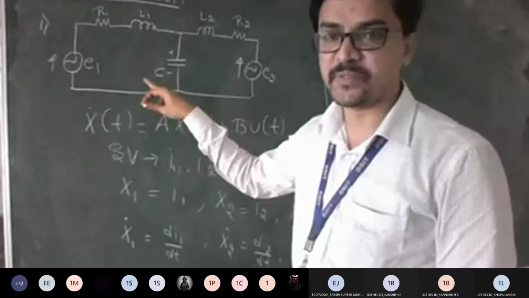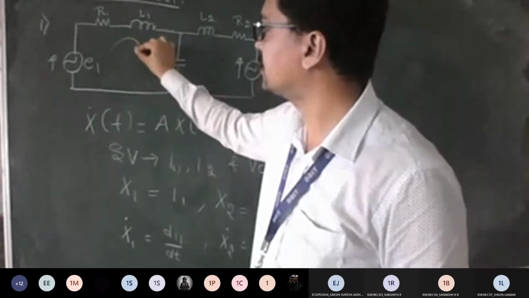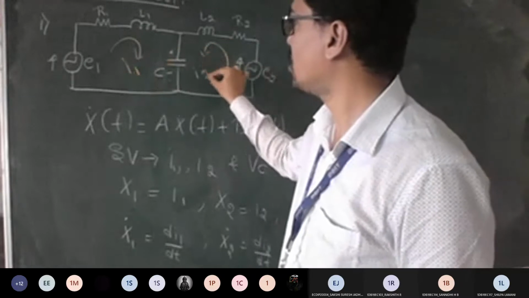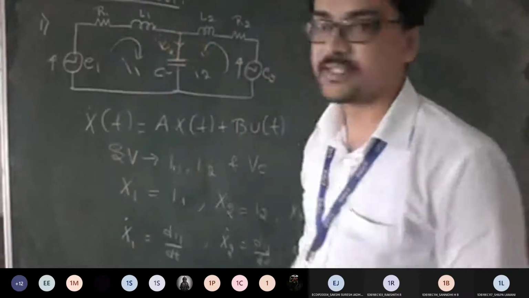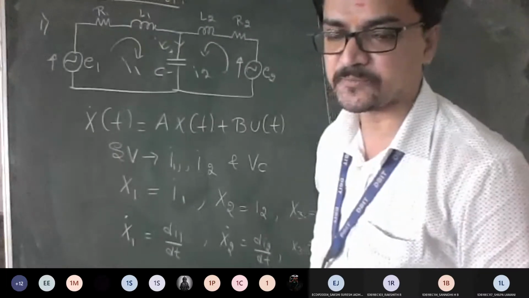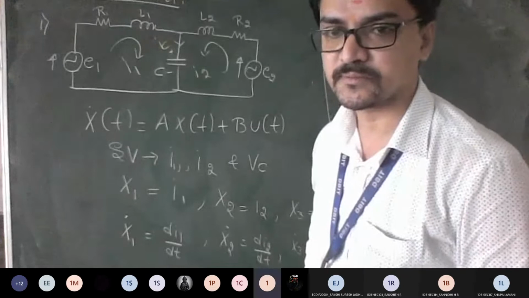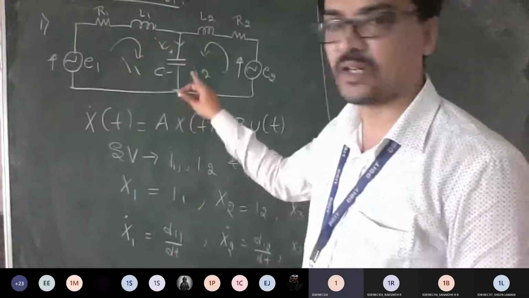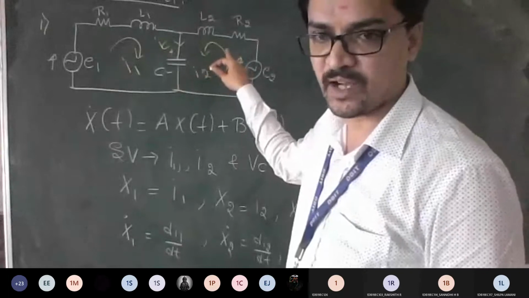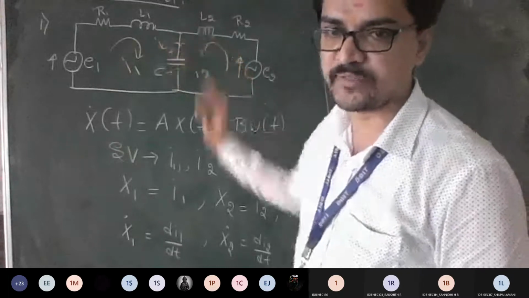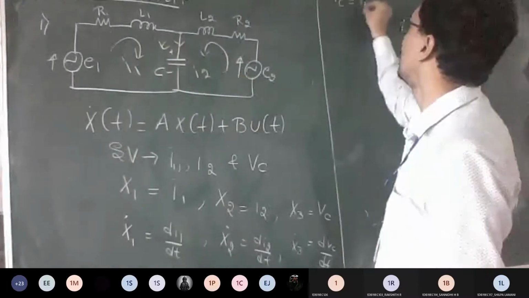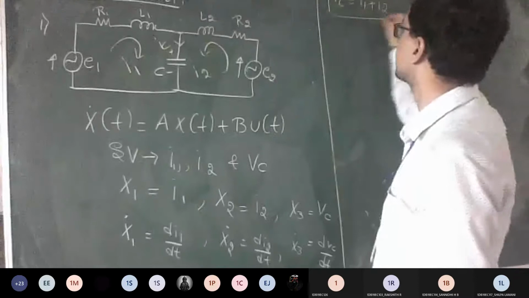Just compare the previous problem to this one. I1 is like this, and I2 is like this. So now what is IC, guys? What is IC, the current across the capacitor? Is it I1 minus I2 or I1 plus I2? I1 plus I2. This is one more change from the previous problem, correct? Because in the previous problem this was given in a clockwise direction. Now both are reversed, so I can take IC equal to I1 plus I2. You can keep this equation at the end.